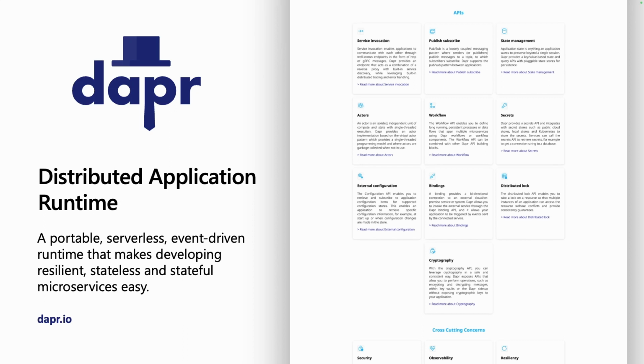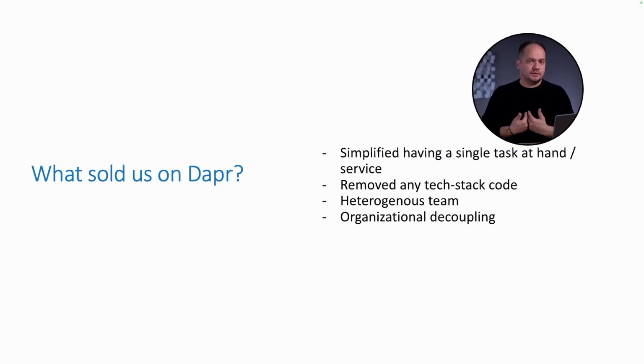They want to be platform agnostic across cloud and edge, so on-prem as well. They want to embrace extensibility and provide pluggable components without any vendor lock-in whatsoever. And most certainly, they also want to enable edge and IoT scenarios by being highly performant and very lightweight. Last but not least, they want to be incrementally adoptable inside the existing code. So no need to write greenfield applications on the applications that have been running your business for the past decade or so. Now, what sold us on Dapr, you might ask?